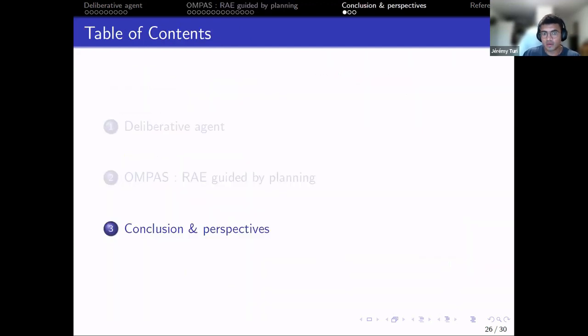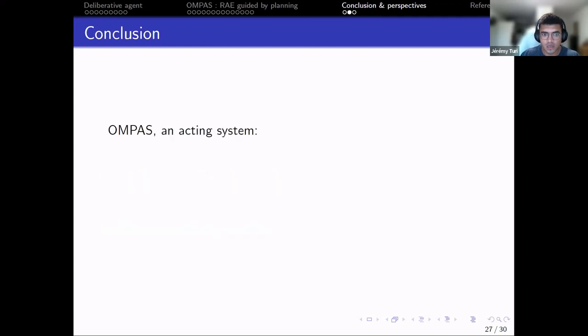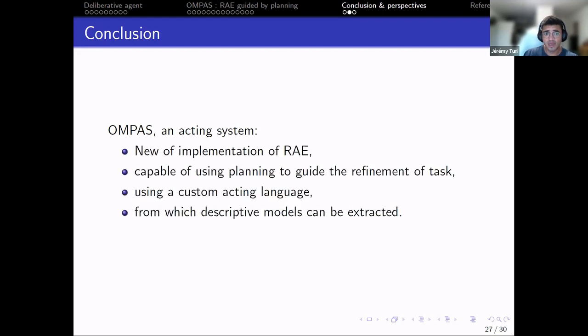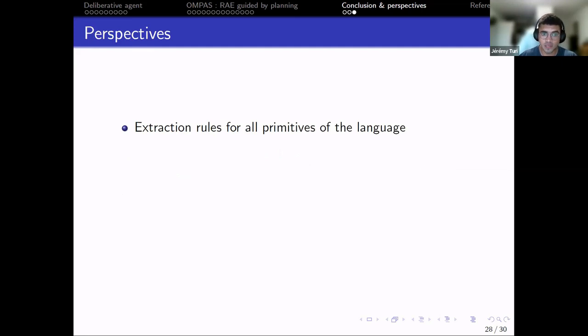So now let's conclude on this work. The present system is an acting system with a new implementation of the refinement acting engine capable of using planning to guide refinement of tasks, using a custom acting language from which we can extract descriptive models. Here are some perspectives. We want to have extraction rules for all primitives of the language.